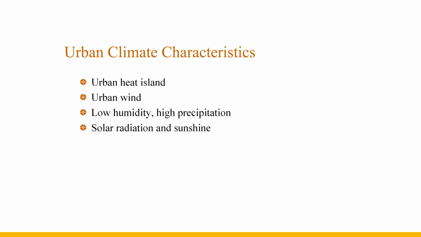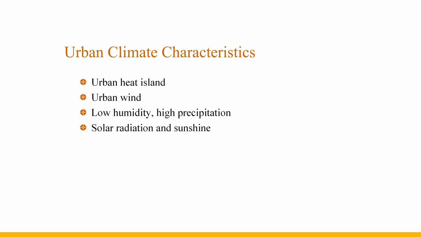The wind direction distribution is basically irregular, and some areas form no wind areas and strong wind areas. When the background wind speed is small or no wind, the urban wind field is a thermal turbulence caused by the urban heat island phenomena, which is often regarded as a polluted wind.